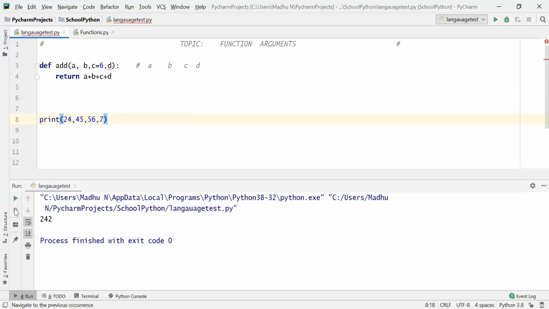Okay, so if I call like this, print add of, you will get an error.